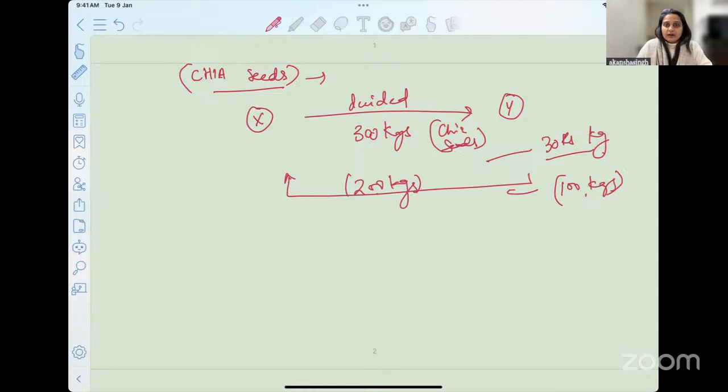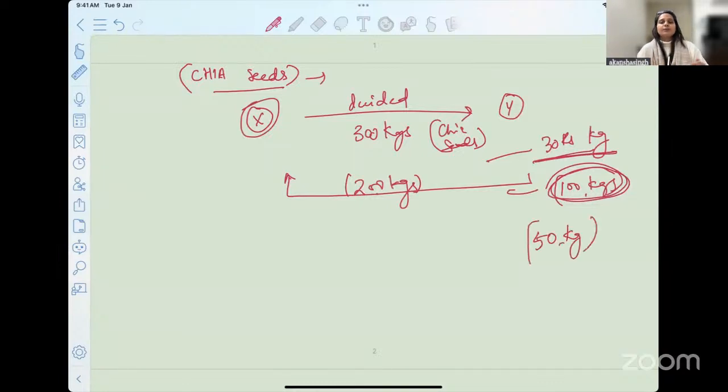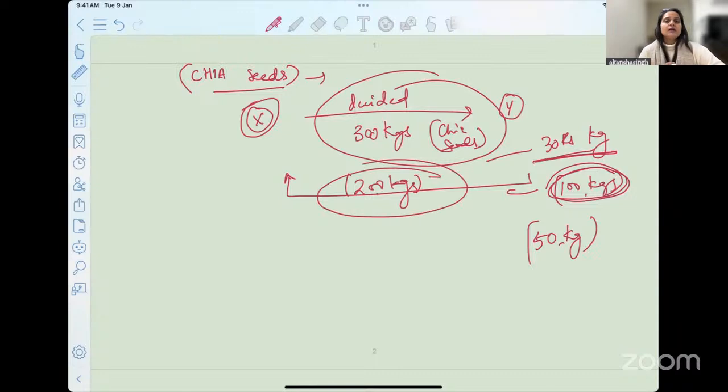He realizes that if he wants to make extra profit, why not ask X to pay extra? So he writes a letter to X saying that he will deliver the remaining 100 kgs only if X promises to pay 50 rupees per kg. This is different from the initial contract between X and Y.